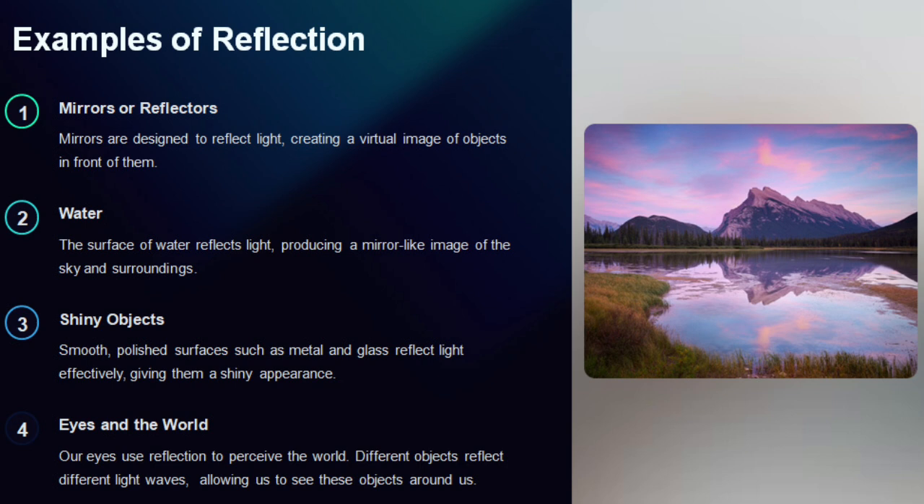Number 3, the shininess of objects like metal surfaces is due to reflection of light. Number 4, all the world that we see around us, the beautiful world, that is because of reflection. Whenever light falls on objects, it is reflected and reaches our eye and we can see those objects.